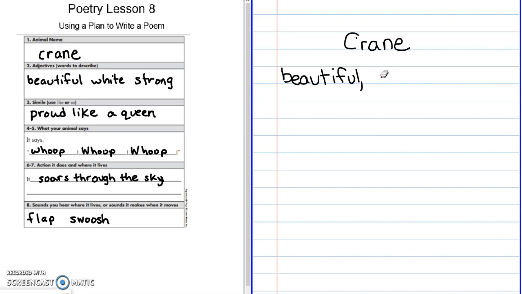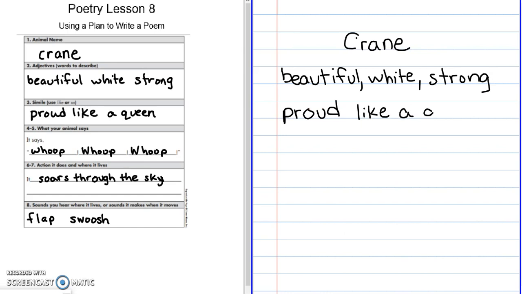So I wrote beautiful, white, and strong. So that is line 2. Then, for line 3, I'm going to write my simile. So my simile was proud like a queen. So on my line 3 of my poem, I'm going to copy my simile. Proud like a queen.